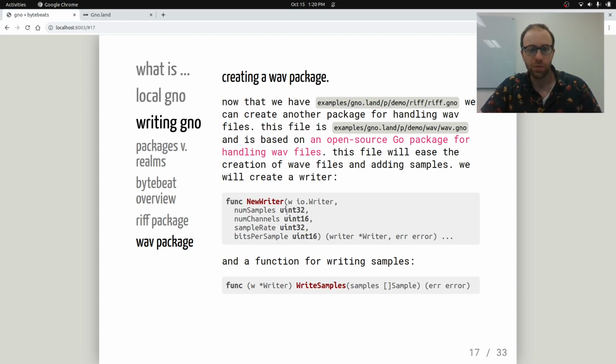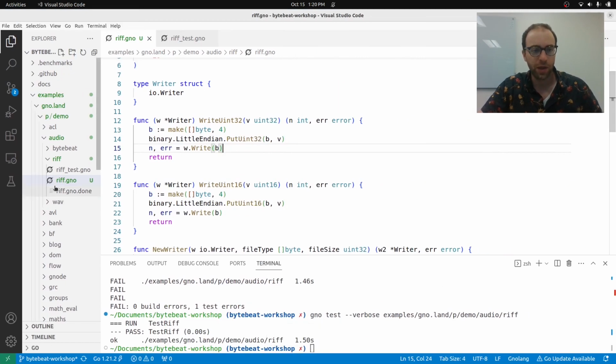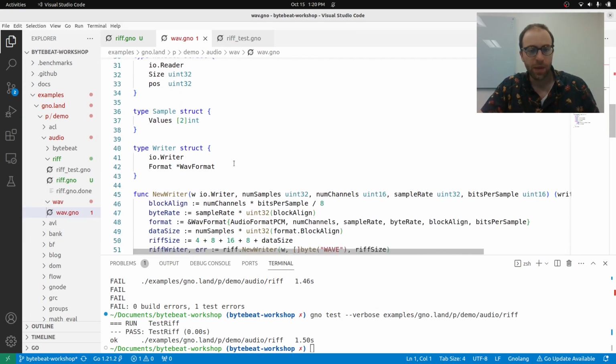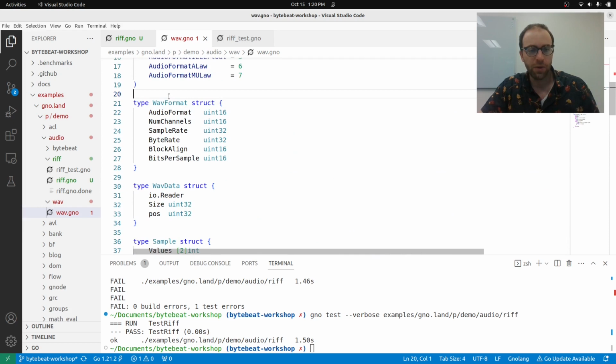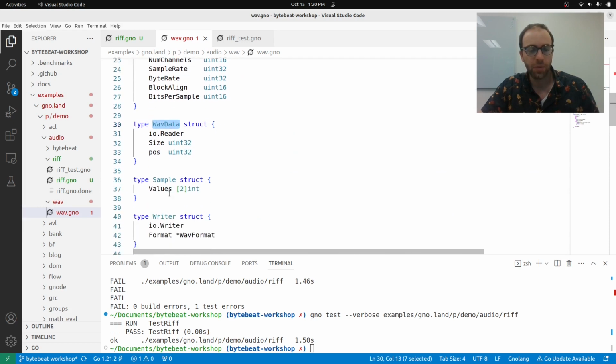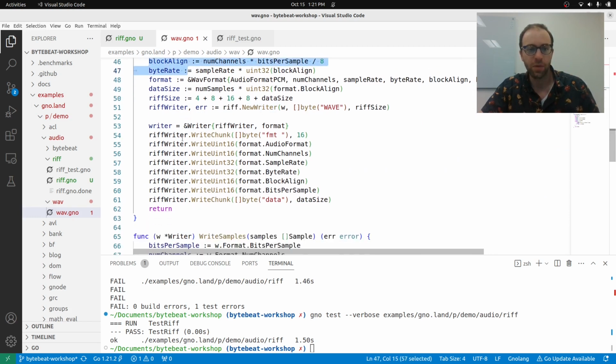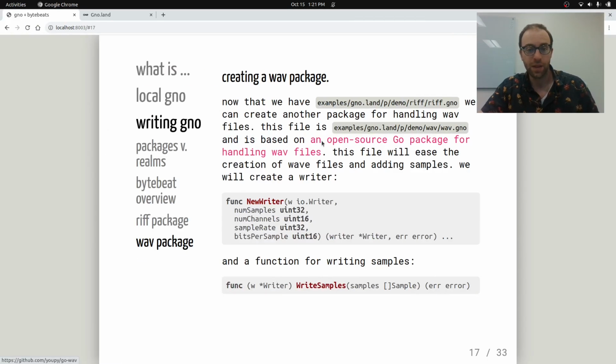For this, I won't go through it bit by bit. I won't write it out, but I'll just show you as this one's already been written. If we go to wave, there is this wave.gno. It imports riff, and it has wave format, audio format, sample, writer, and we create a writer. This has all the block align format, riff size, and then writes all the chunks out using the uint32, uint16, basically following that format here.